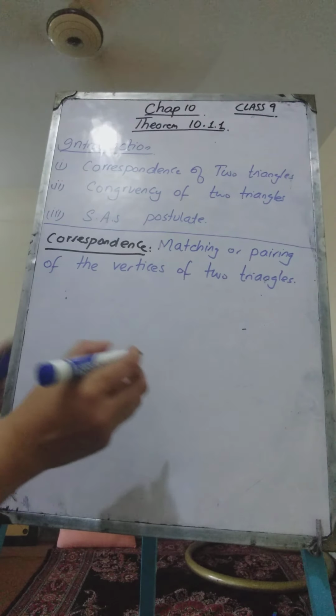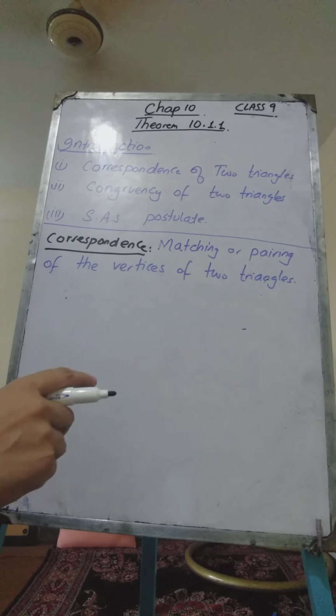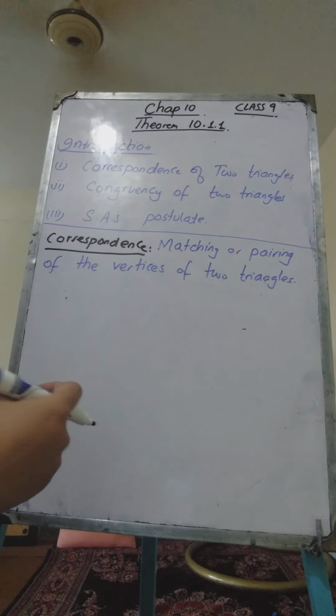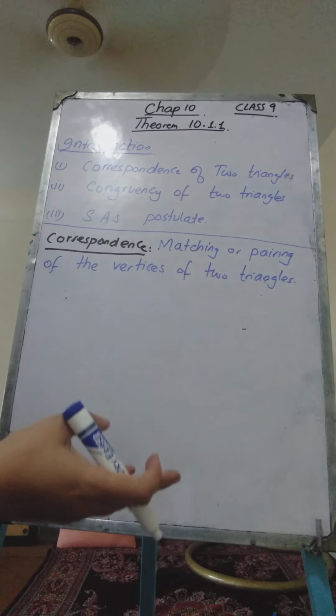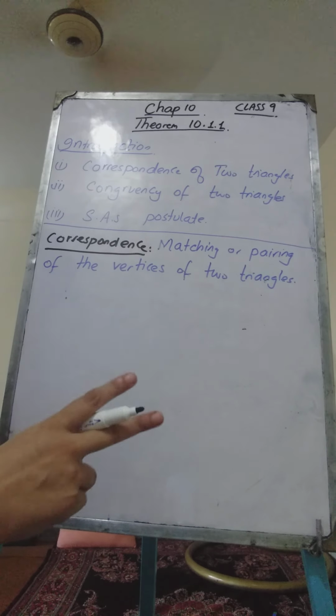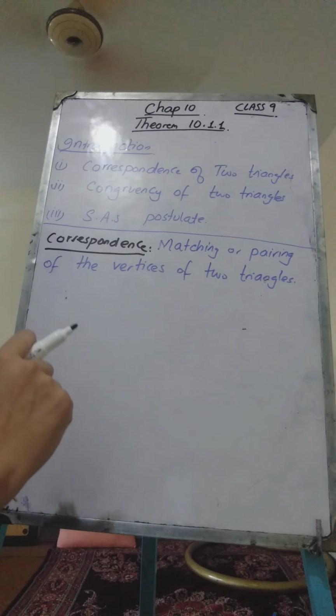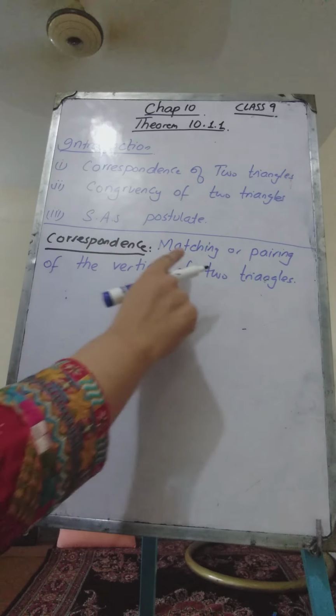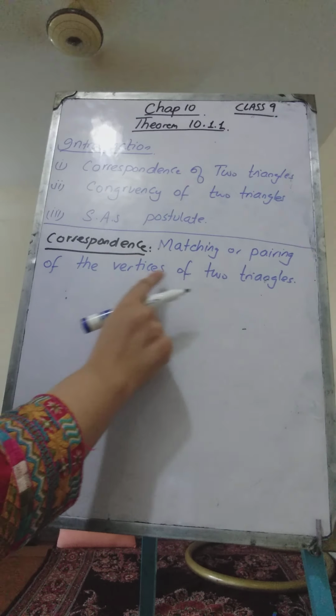So whenever you have two triangles and you want to compare these triangles for their areas or for their similarity or for any other reason, then we need to form a correspondence between these two triangles. Correspondence is matching or pairing of the vertices of two triangles.